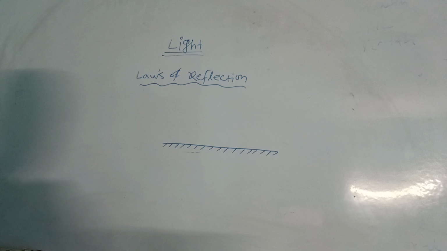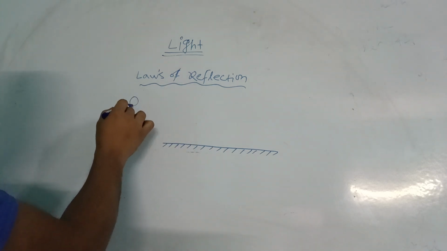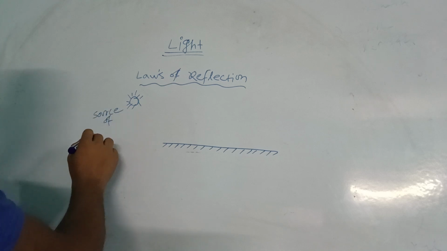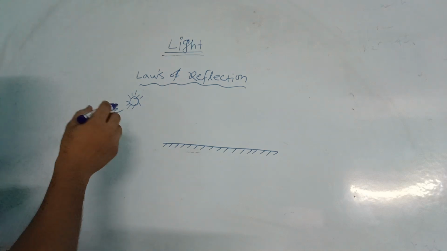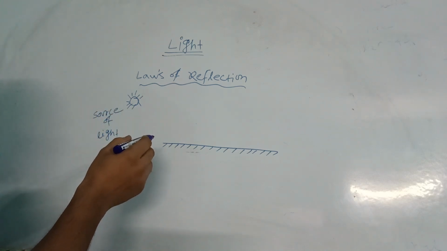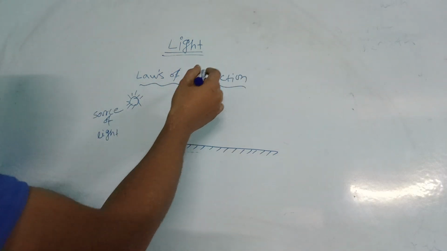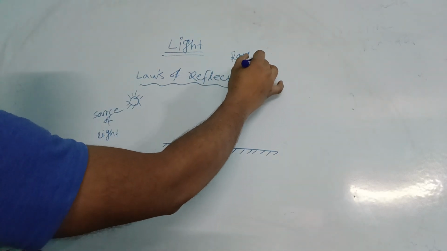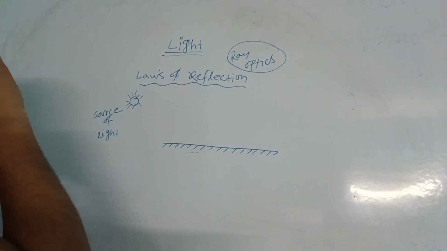Now consider here is a source of light, like the sun. This is called source of light. Now consider one ray. It is impossible to consider just one ray, but this is called geometrical optics, or ray optics. We are discussing ray optics or geometrical optics.